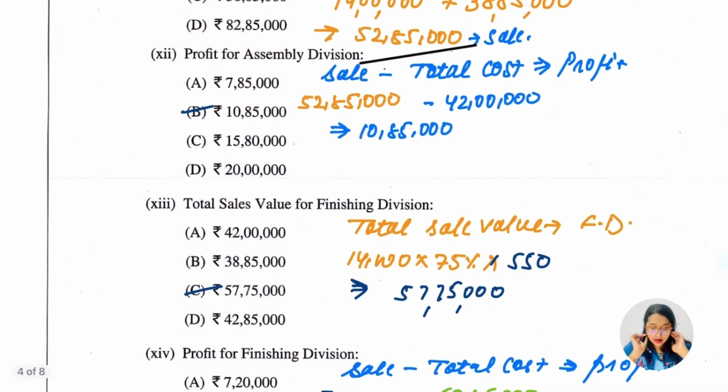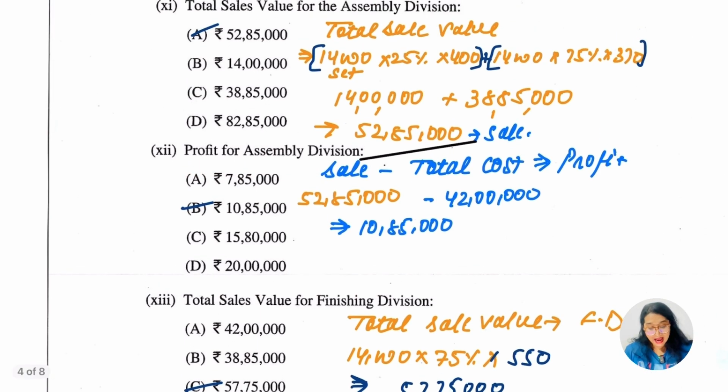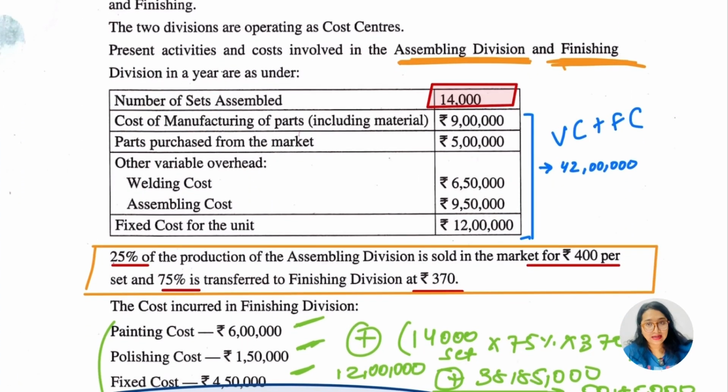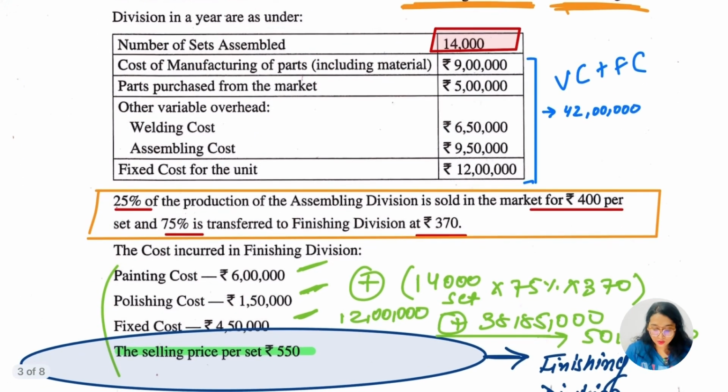They are asking us for the profit for the assembly division. Now I know the sale value with me which is 52,85,000. Now we have to compute the total cost. We already computed the total cost earlier, so why worry so much? Which is cost of manufacturing of part, right? Which I told you. Variable cost plus fixed cost which is 42 lakh, which we have already computed.